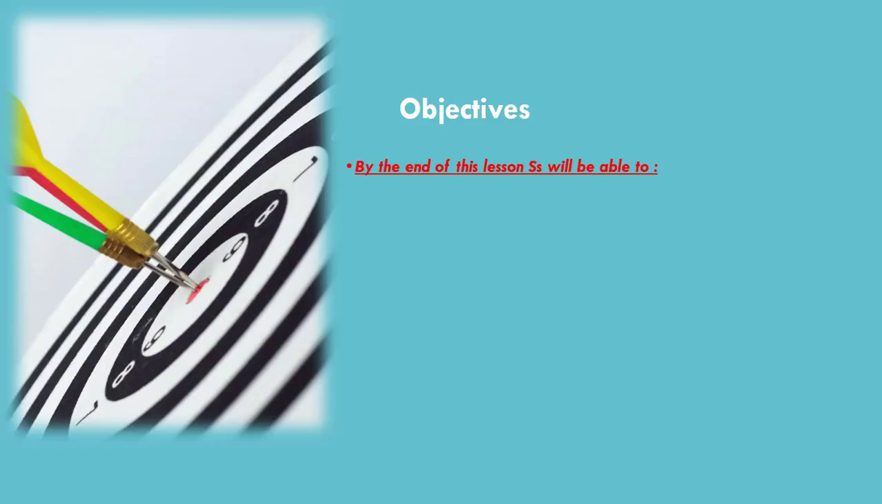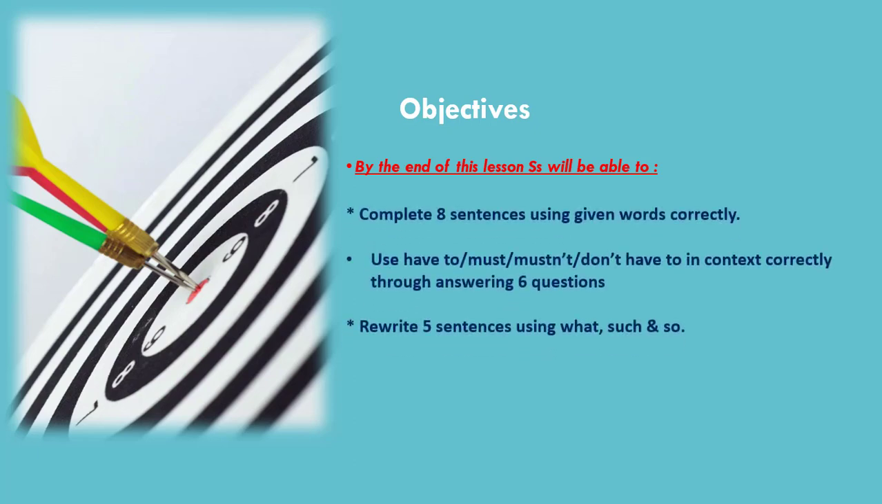Our objectives today are to complete 8 sentences using given words correctly, use have to, must, mustn't, don't have to in a context correctly through answering 6 questions, and rewrite 5 sentences using what, such, and so.